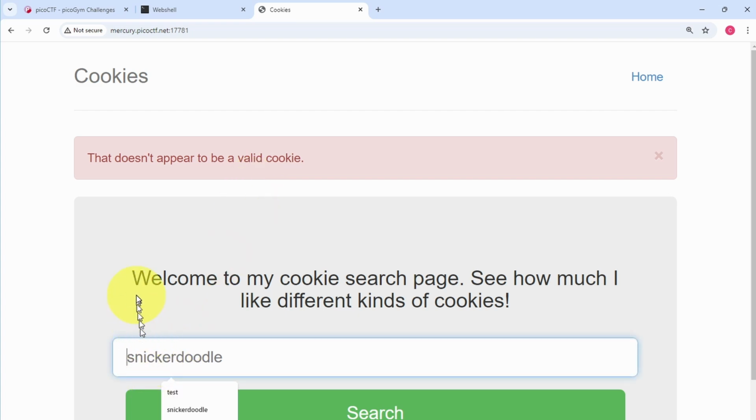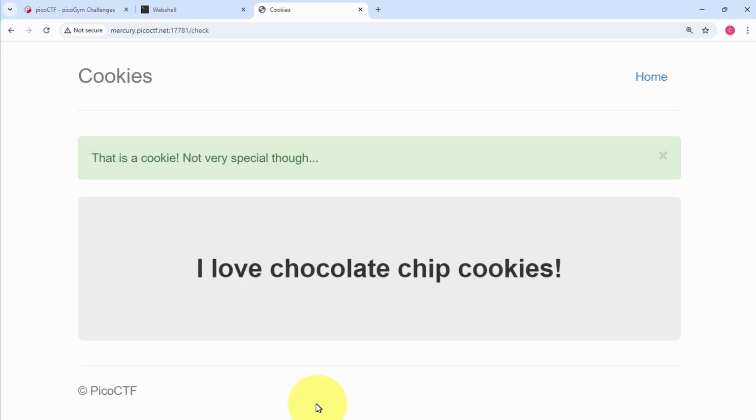Let's try chocolate chip. Okay, and we'll try that. It says that is a cookie. Not very special though. And I love chocolate chip cookies. Okay, so what we can do is manipulate the cookies on this web page.